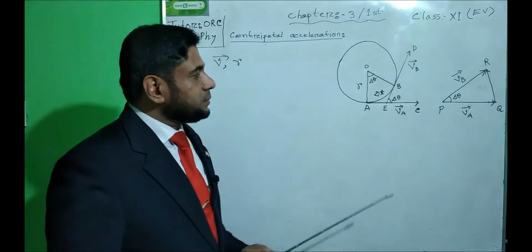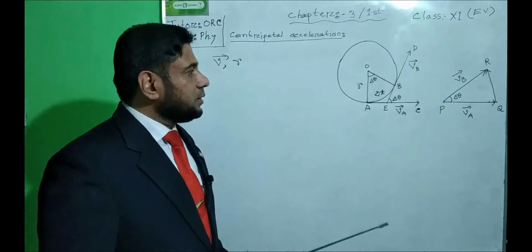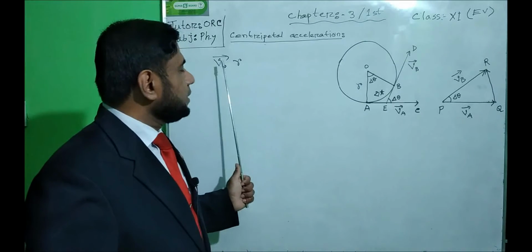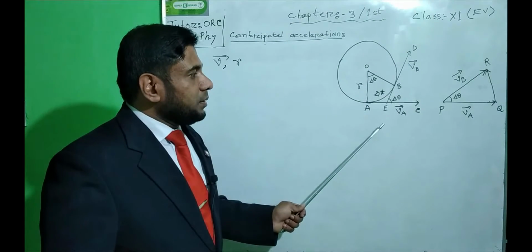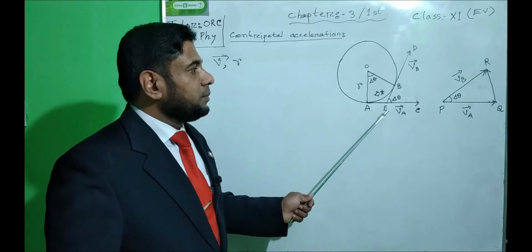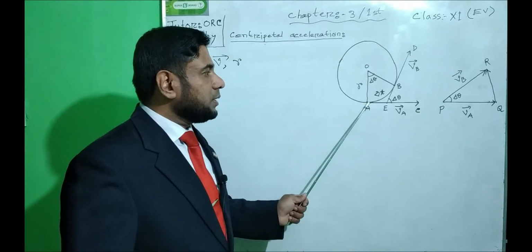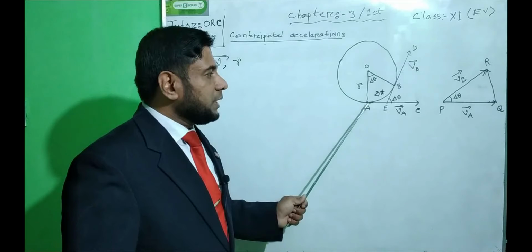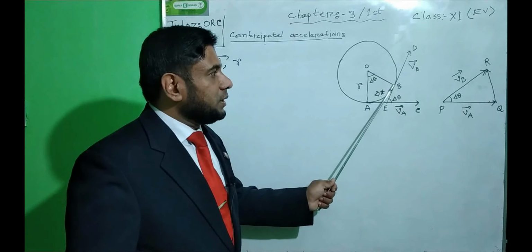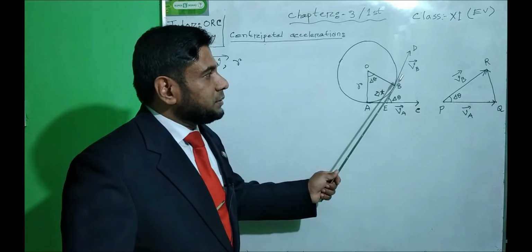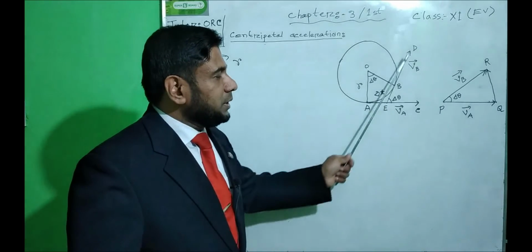Here we can see, although the object is moving with a uniform velocity v, at point A and at point B the magnitude of velocity is the same, but the direction is different. At point A the direction of the velocity is along tangent AC, and at point B it is along tangent BD.